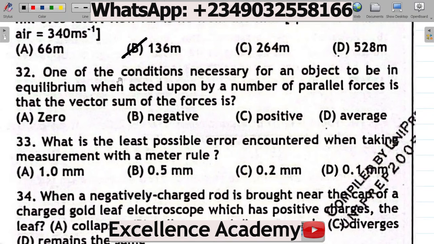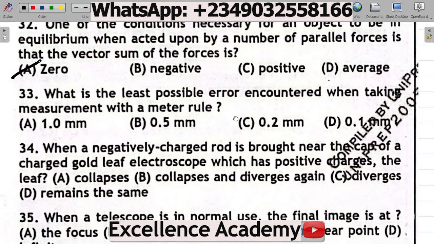Next up, question 32. It says, one of the conditions necessary for an object to be in equilibrium when acted upon by a number of parallel forces is that the sum of the forces is A, 0, B, negative, C, positive, D, average. Now, for equilibrium, the sum of forces should be equal to 0. Please take note that for equilibrium, the sum of vector forces is equal to 0. The correct answer there is A, 0.